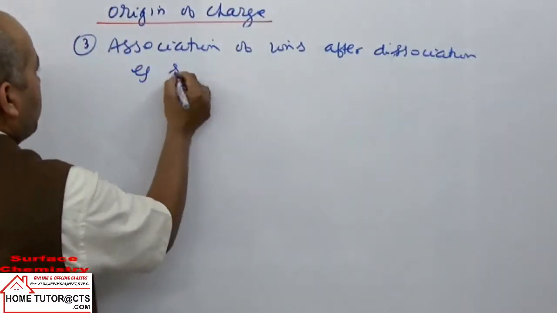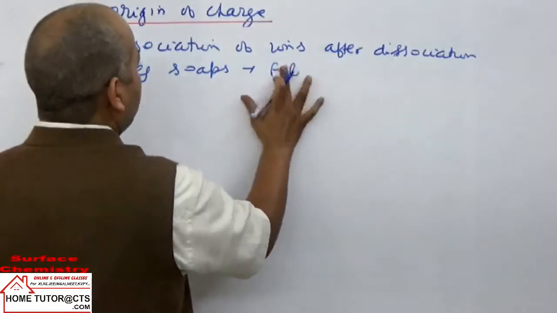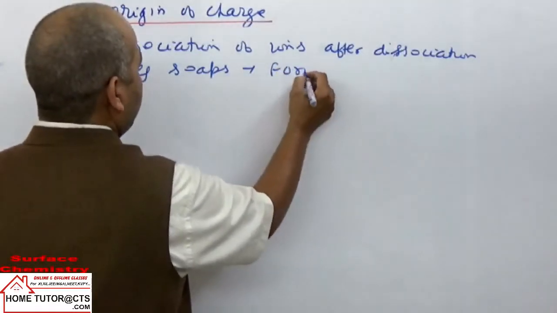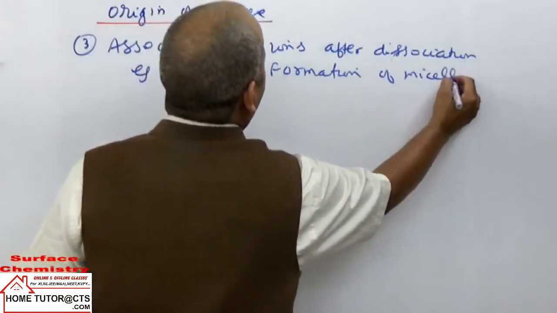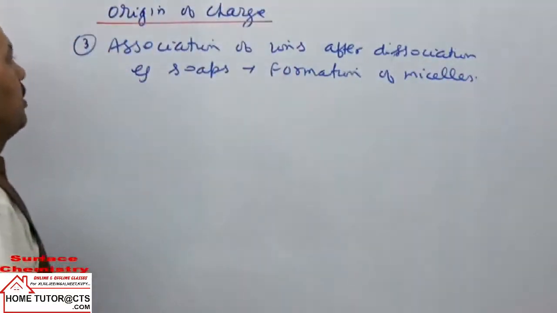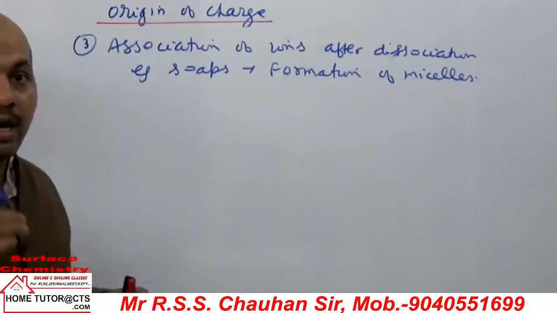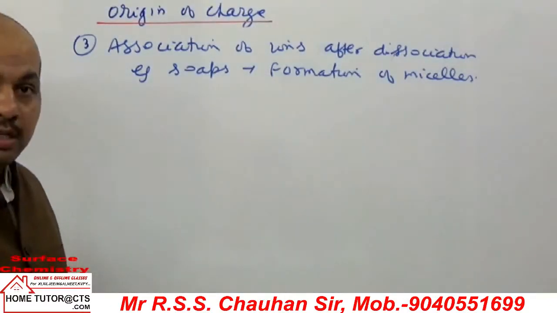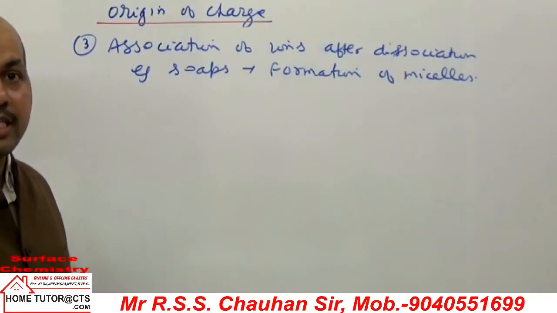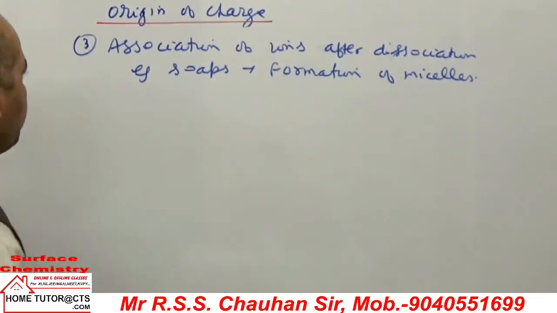Example taken, soaps. Formation of micelles, already explained to you. Explain this example here. When you take carboxylate ions, a large number of anions can combine together, where dispersed phase particles will develop negative charge, and the medium will carry plus charge for sodium ions.